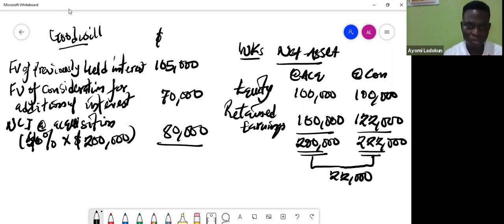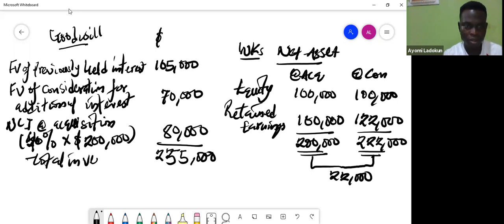So if I do that on my calculator, I have something like 255,000. Okay, so this is my total investment. So I will now say, what's my fair value of net assets acquired?